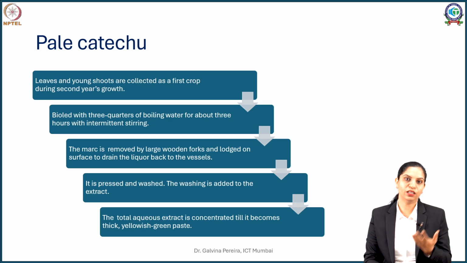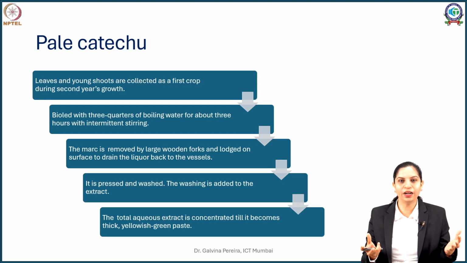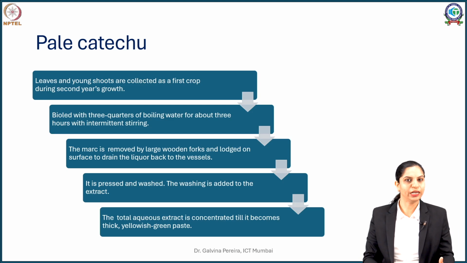The fresh twigs or young shoots are cut off, collected, and put together in a metal drum with about three-fourths water. Once that is submerged nicely, you can start boiling it. This is boiled for a period of about 3 hours. When it is boiled, you will gradually see a greenish-brownish colored extract coming out.